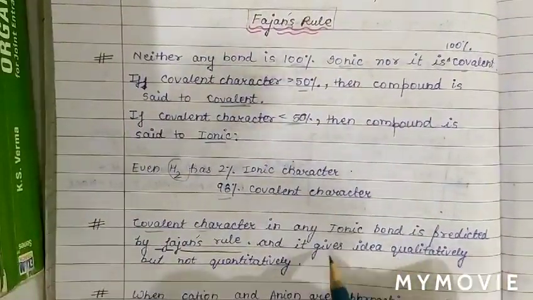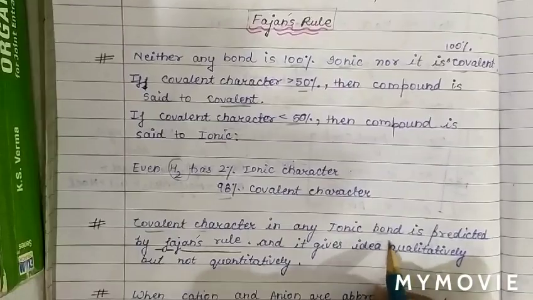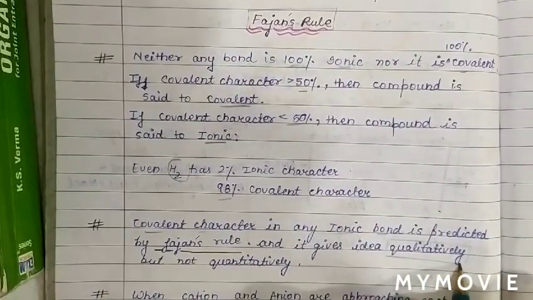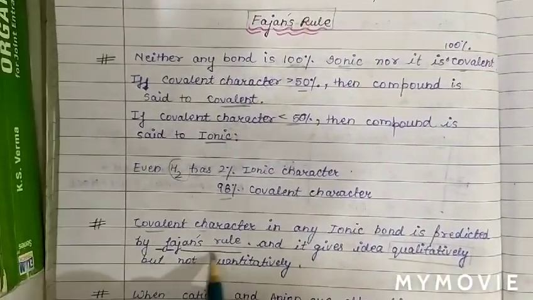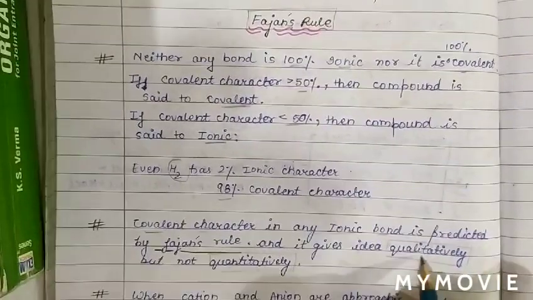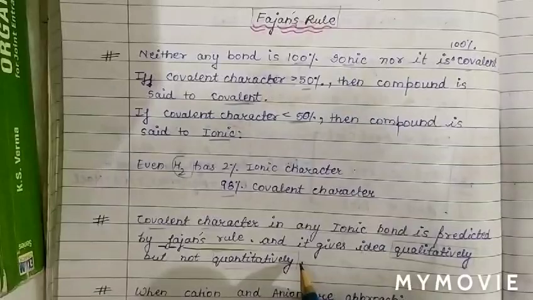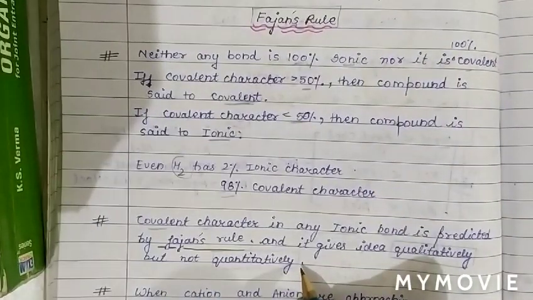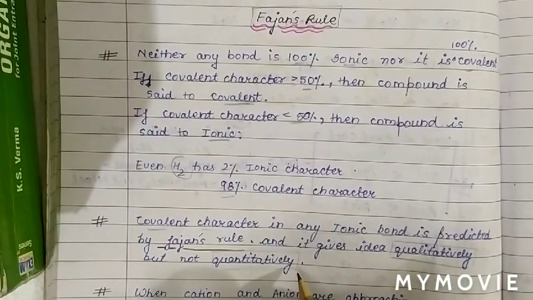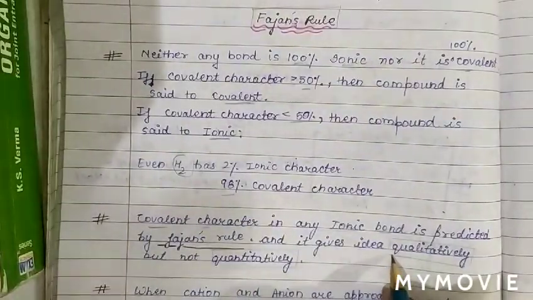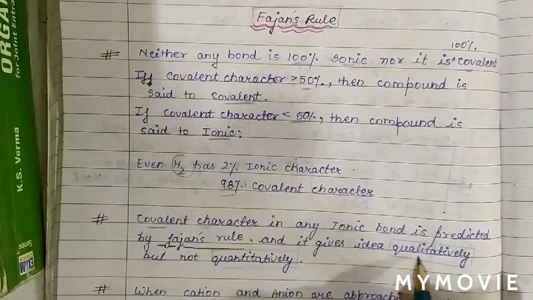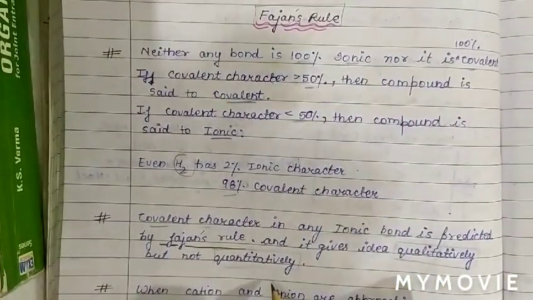And you also remember it gives an idea qualitatively, not quantitatively. See the difference. Qualitative means comparison, not quantity-wise, not like 50%, 60%. It gives the comparison. So it gives an idea qualitatively, not quantitatively.